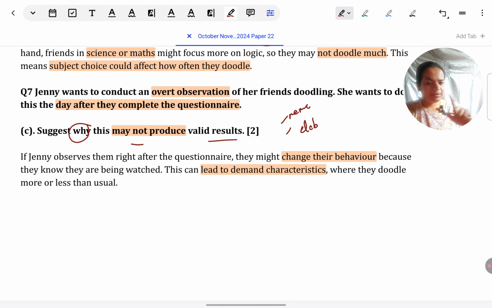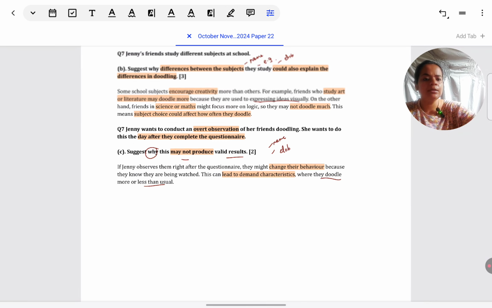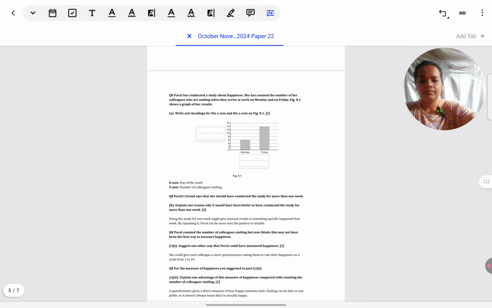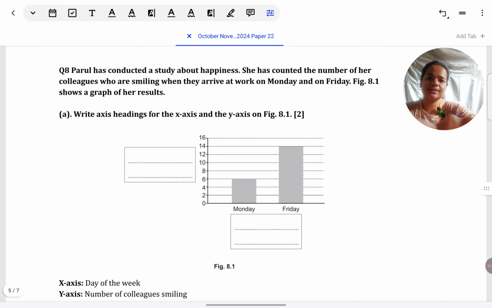I know it's repetitive, but just to reinforce it to you, make sure you keep on using wording from the situation whenever you answer scenario questions. The word doodling must definitely come. Don't keep on just saying behavior, or changing their actions. Specify doodling. Show that you're linking it with the situation. Use the name of Jenny. Talk about Jenny when you're writing. There's a last question of this type. Let's read it first.